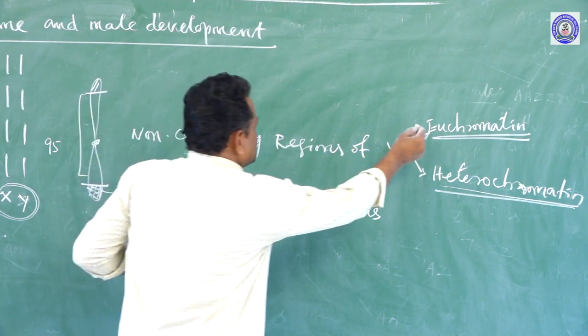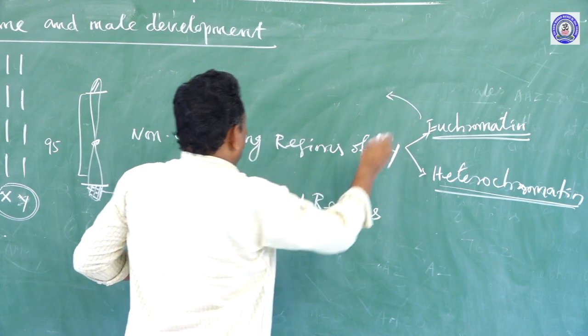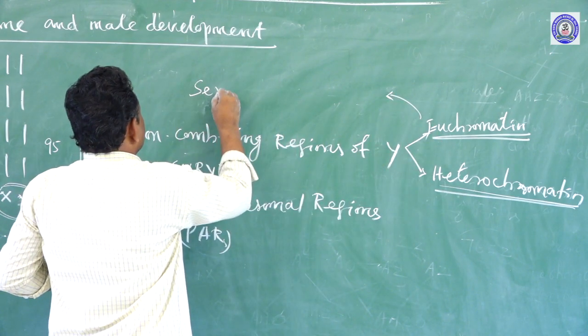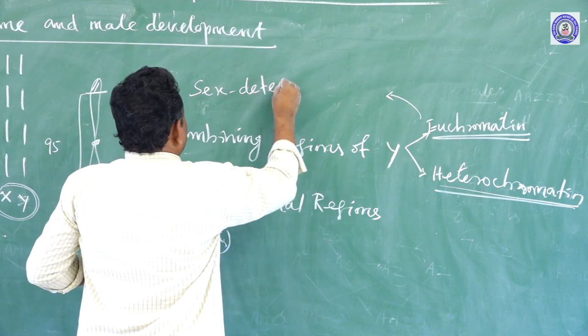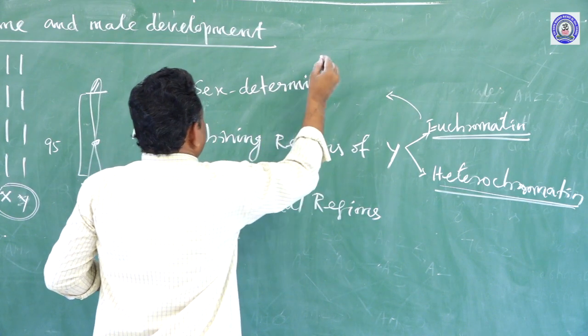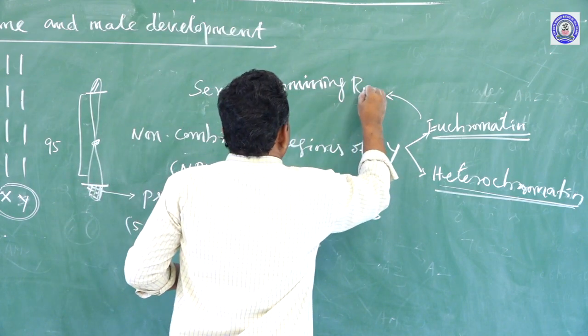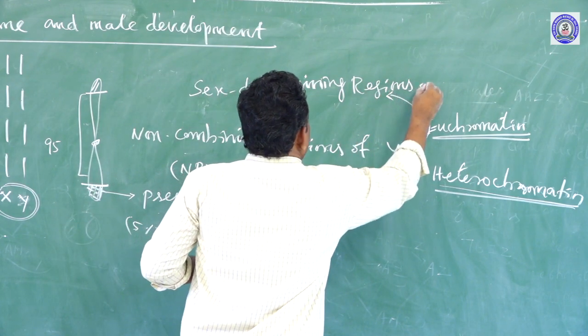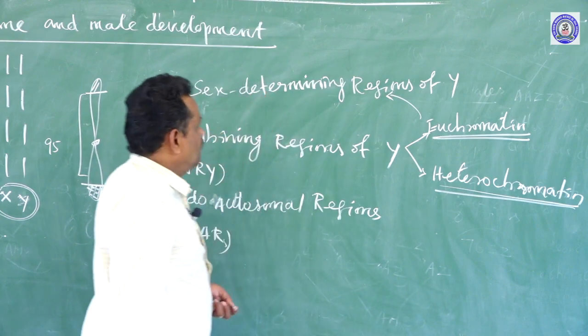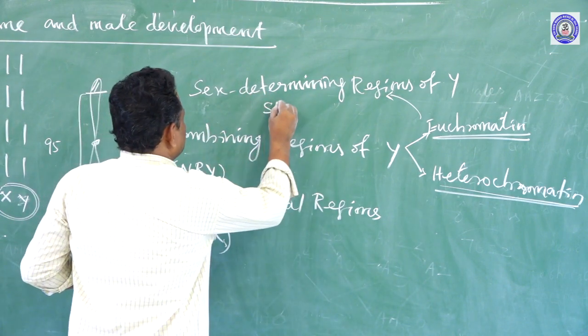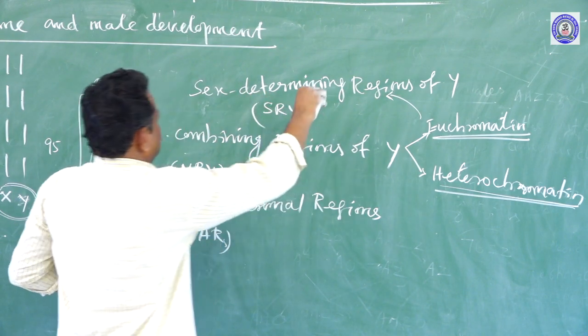So the genes present on the Y chromosome are called the sex determining regions of Y, or SRY.